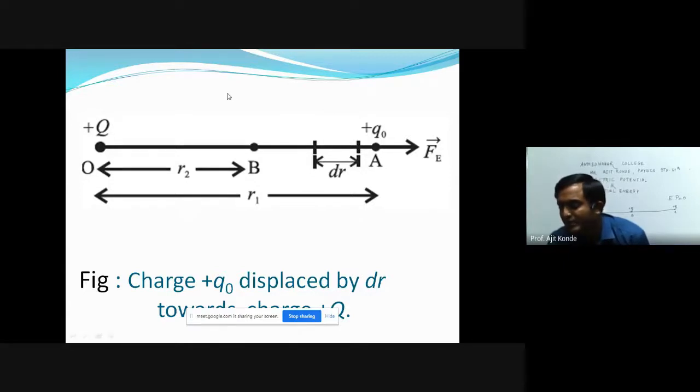If we are moving it to the left-hand side, we are doing work, and this work done gets stored in the form of potential energy. But the force acting on the small charge q naught is in the outward direction, which is shown by Fe, and we are displacing it in the opposite direction.